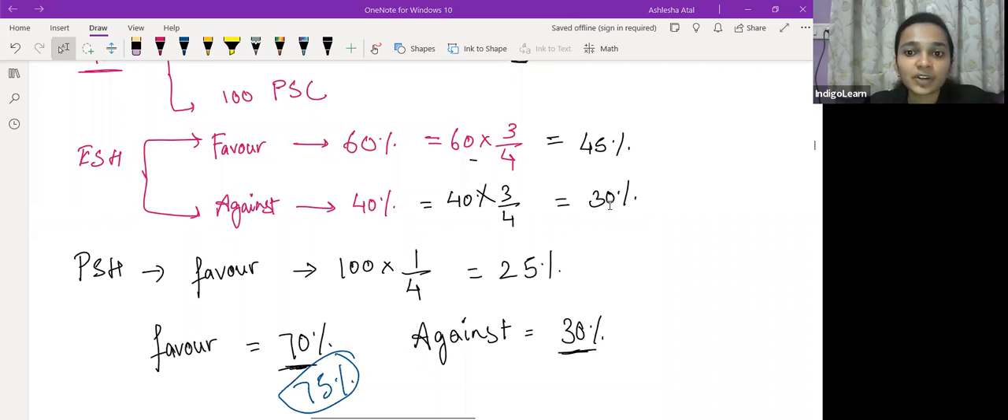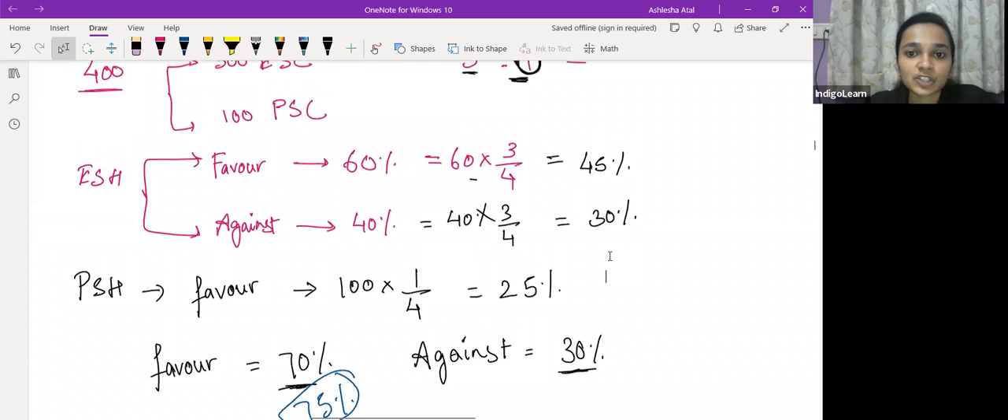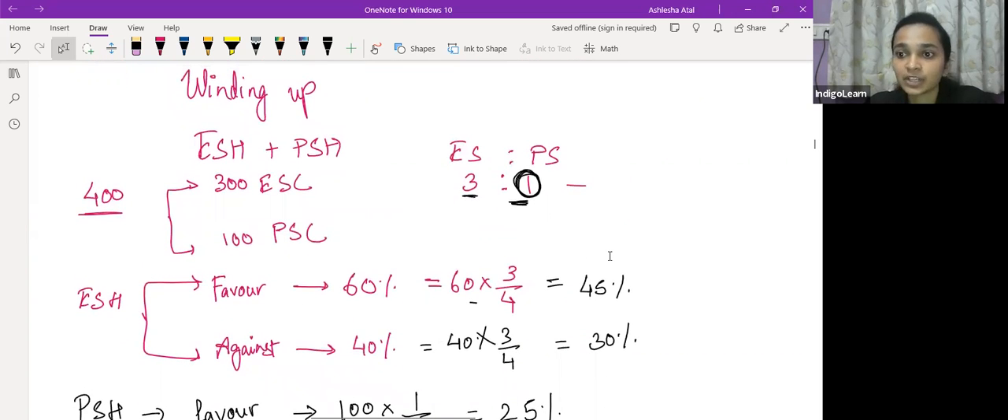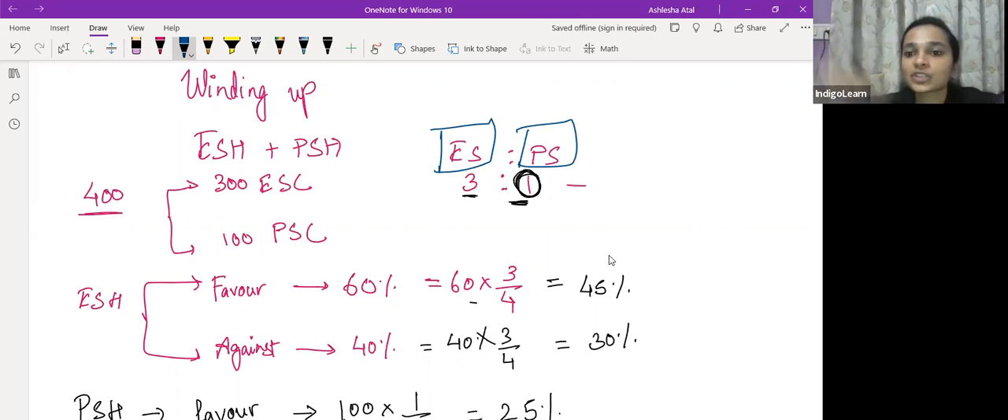So basically what is happening? In a situation wherein on a resolution both equity shareholders and preference shareholders have a right to vote, we'll first calculate the proportion of equity share capital to preference share capital. You all know how to calculate a proportion, right? So here, okay, I took basic figures so that there is not much confusion.